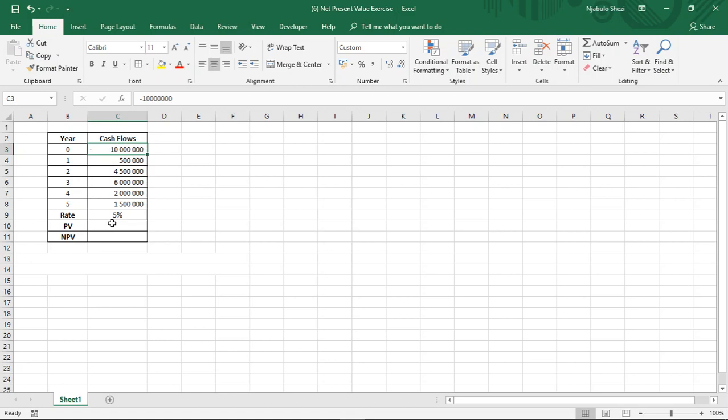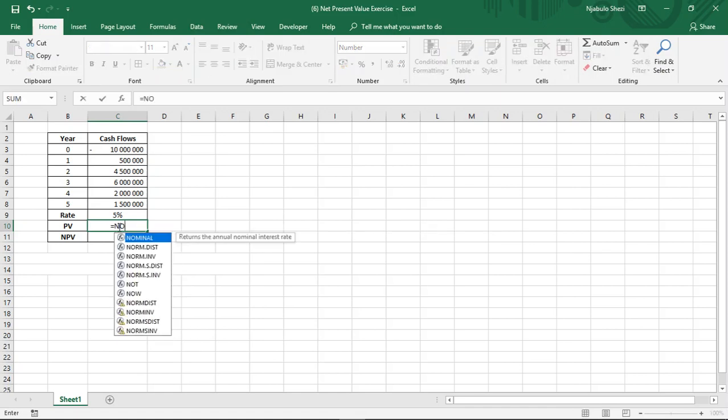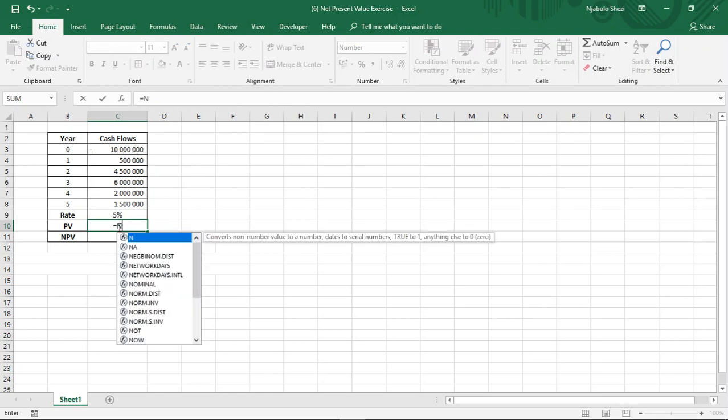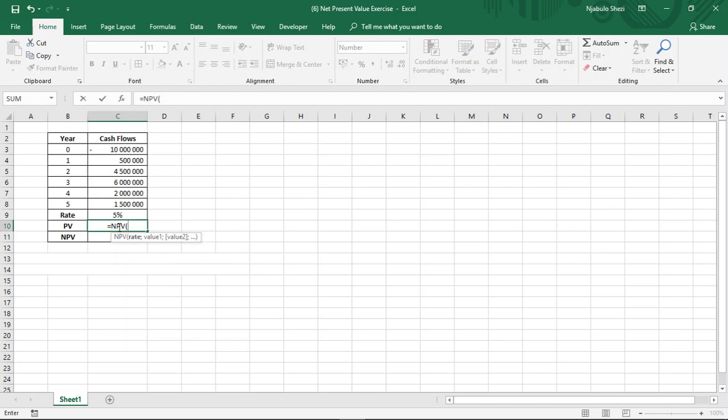So guys, we are going to discount these cash flows from year one to year five with the aid of a formula. So equal sign NPV open brackets.